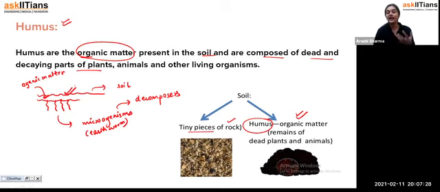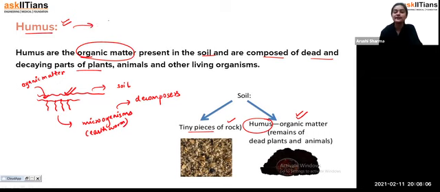Why? Because they are helping us by converting organic matter which is dead and decaying, not of any use for us, into something useful. Why? Because it is increasing the fertility of the soil, and when the fertility of the soil increases, students, indirectly it helps us in growing good quality crops, or we get more yield of crops. So that's how decomposers do their function, or you can say their duty. They decompose that organic matter, which results in the fertility of the soil. And that organic matter we call humus.